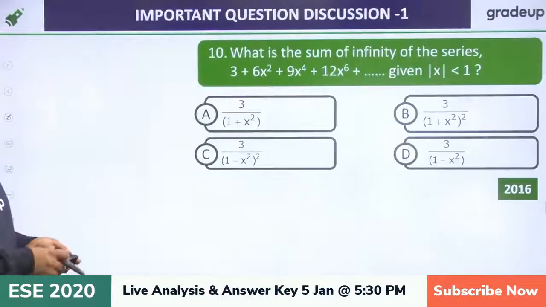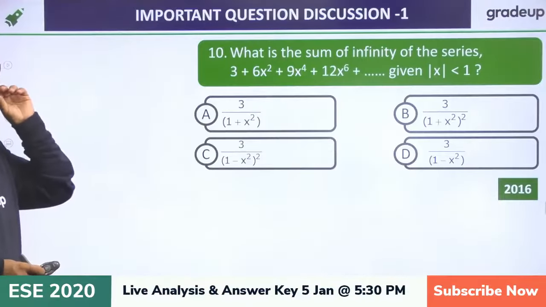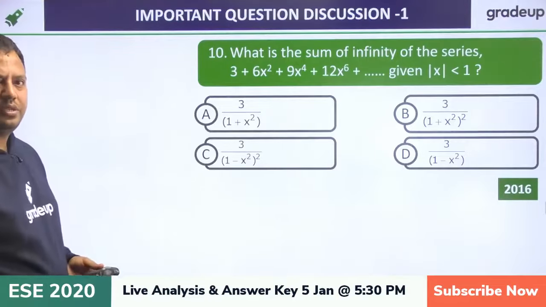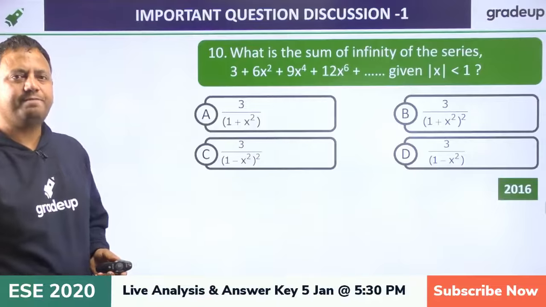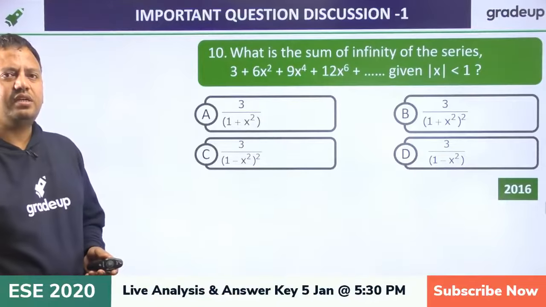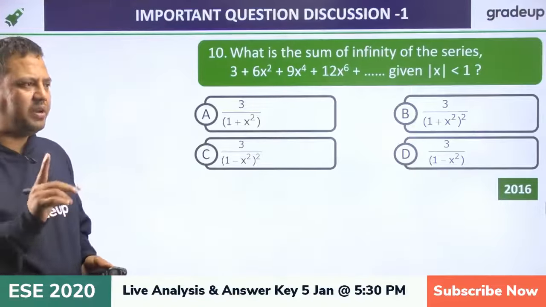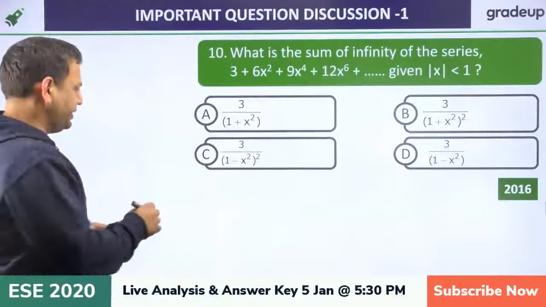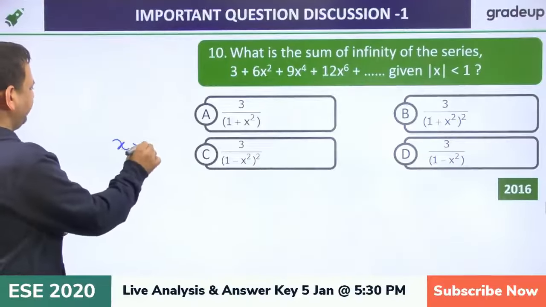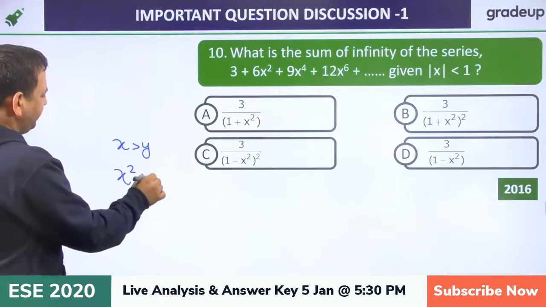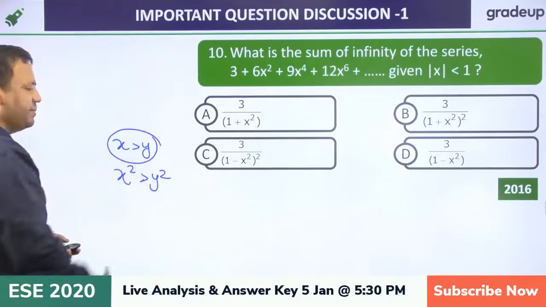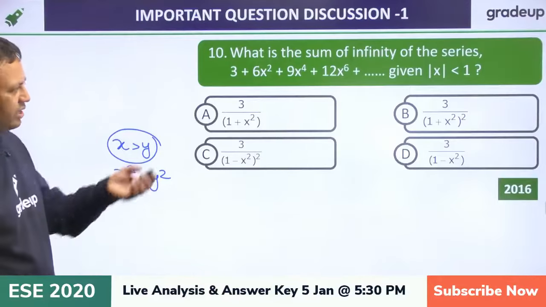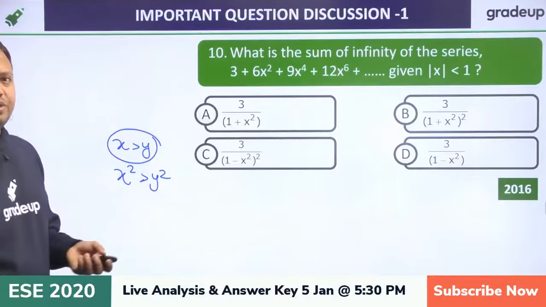Now try this one. Now remember the squaring condition. Just remember, if x is greater than y, then x square is greater than y square if both are positive. Okay, then only we can square. Here this condition is true because both are positive.